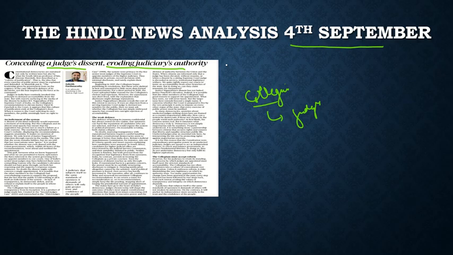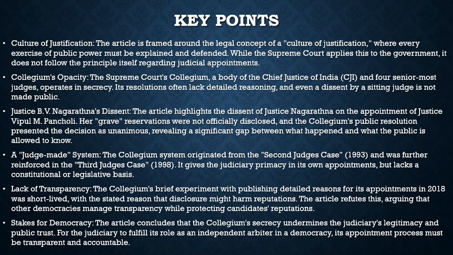So this article basically talks about this idea, and in a way it promotes that there should be much more transparency with respect to appointments, with respect to the collegium system. This is in a nutshell what the article wants to convey to us. Now let's have a look at the key points given in the article which you need to note down, which you need to understand. Here, first, it talks about the culture of justification.